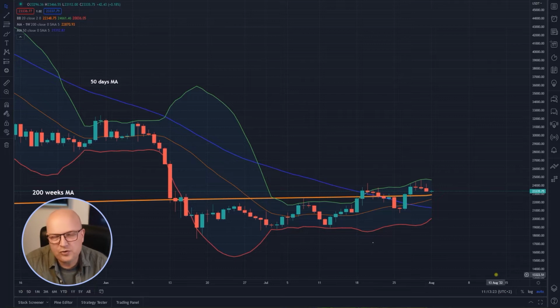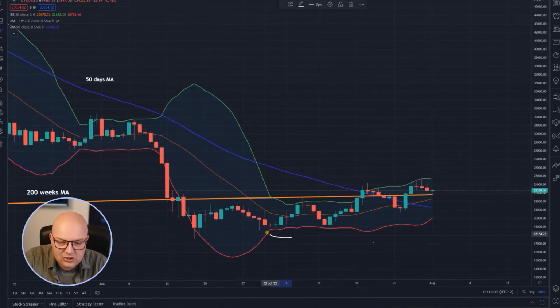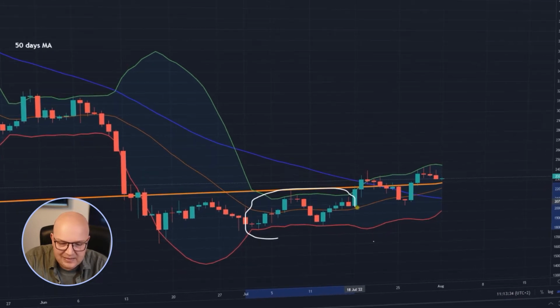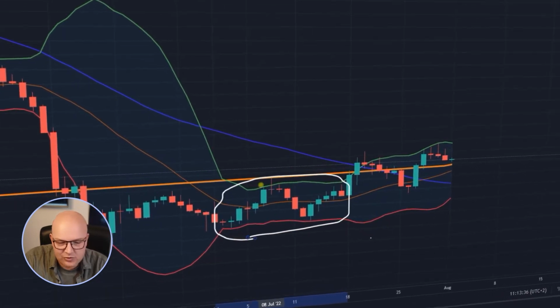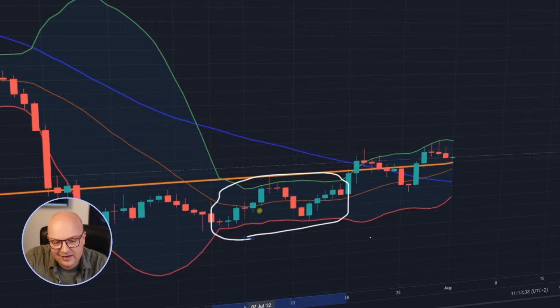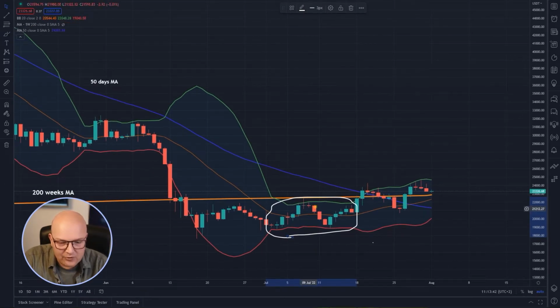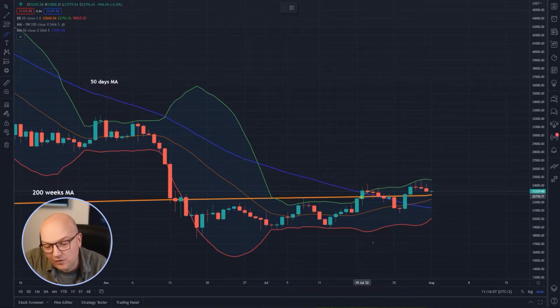I want to show you this by a real-life example that I just recently posted on the Bitcoin US dollar chart, where I found a so-called Bitcoin squeeze pattern. That means when the Bollinger Bands are contracting here, the green and red line, very, very closely, and we see the price breaking out to the north. Now, we saw this pattern resolve to the north and saw a dynamic breakout over this green Bollinger Band here on the 19th of July.